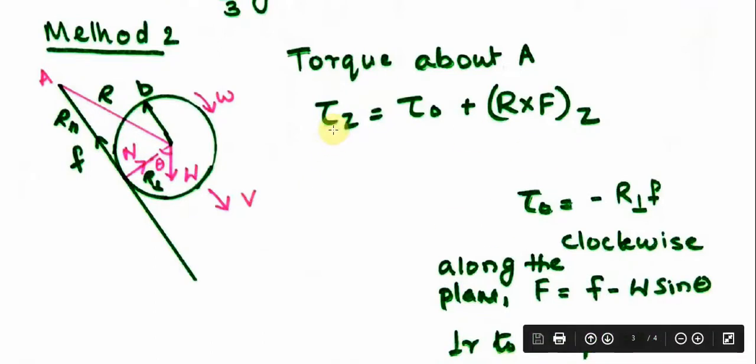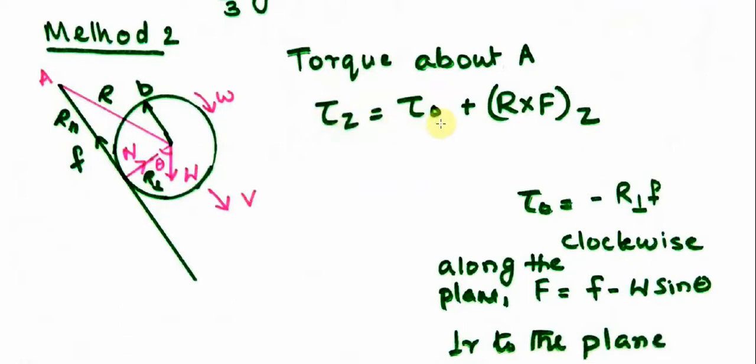Now about the Z axis, the torque acting, tau Z, is equal to tau 0, which is about the center of mass, plus R cross F, its Z component. Tau 0 is equal to minus R perpendicular into F. It is rotating in the clockwise direction, so the sign convention is negative. So minus R perpendicular F.